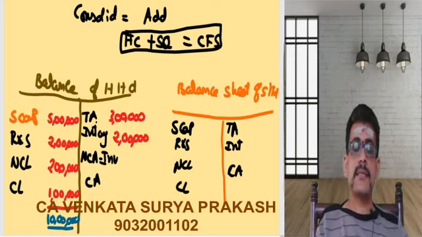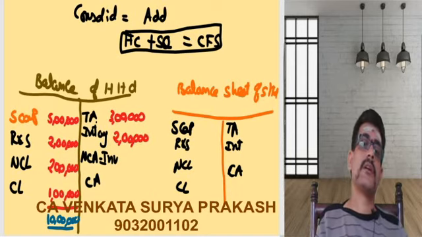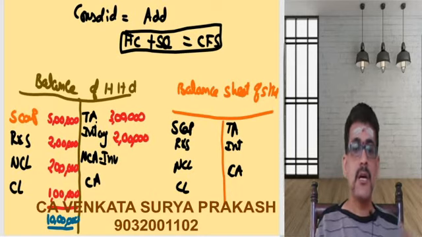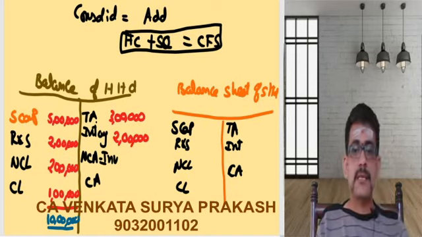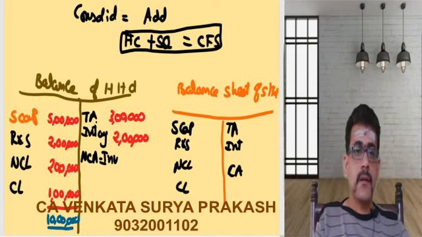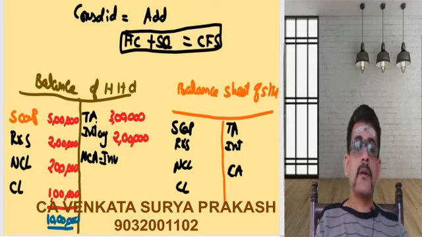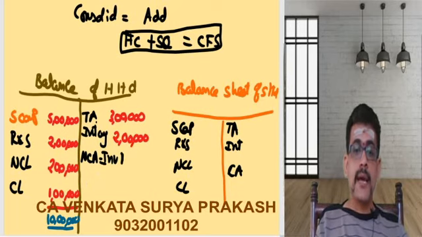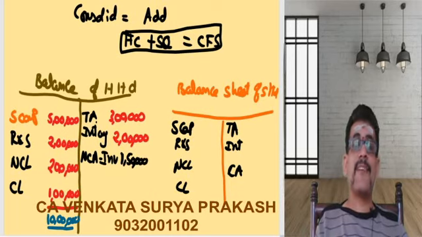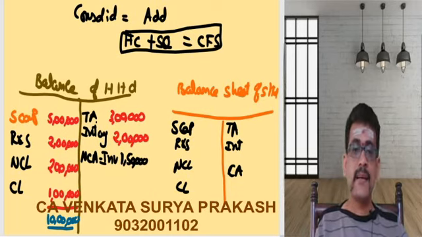Then let us consider that the holding company has invested for 50% of the shares. Okay, let us consider the holding company has acquired the investments in the subsidiary company for 1,50,000.